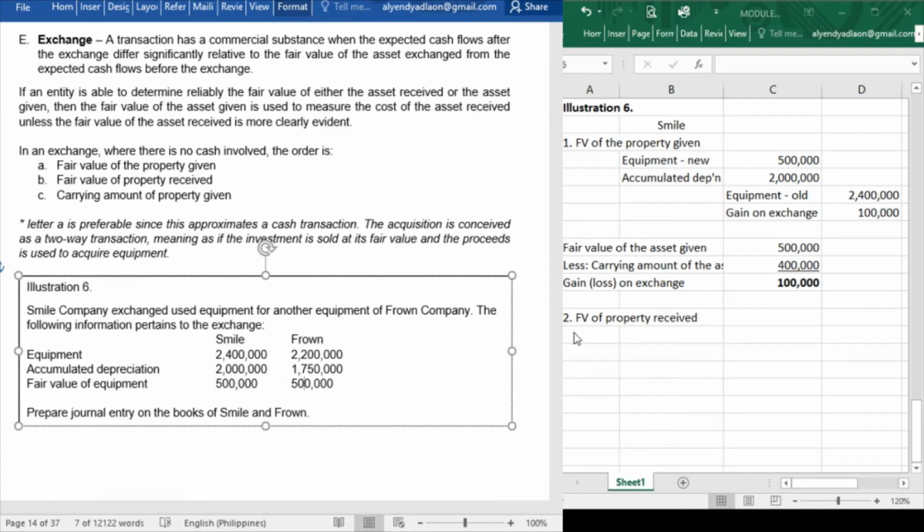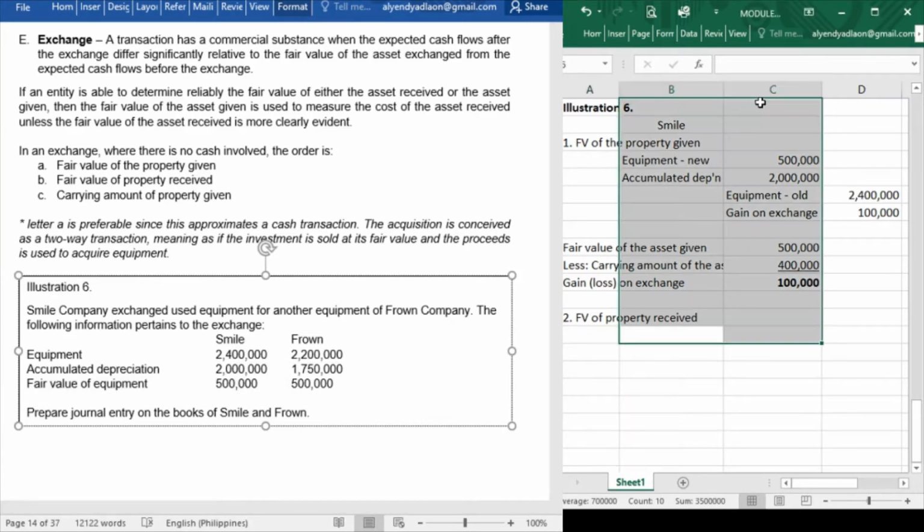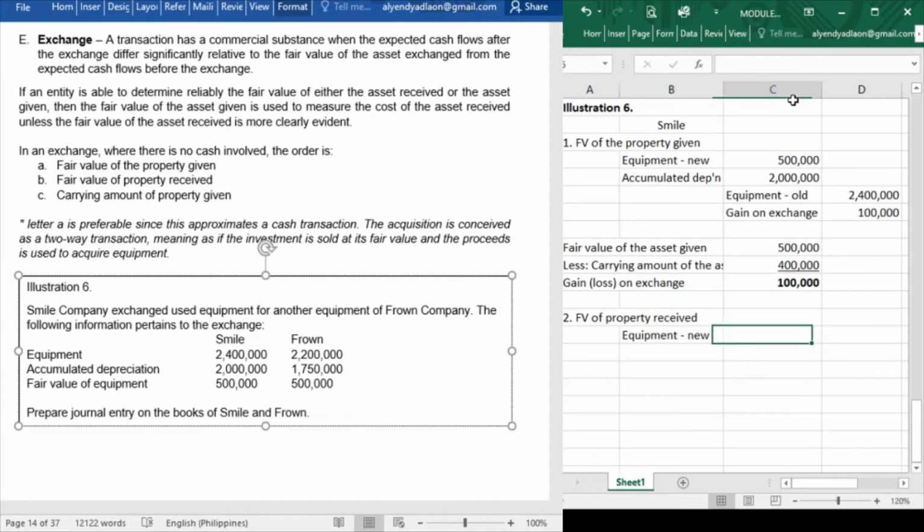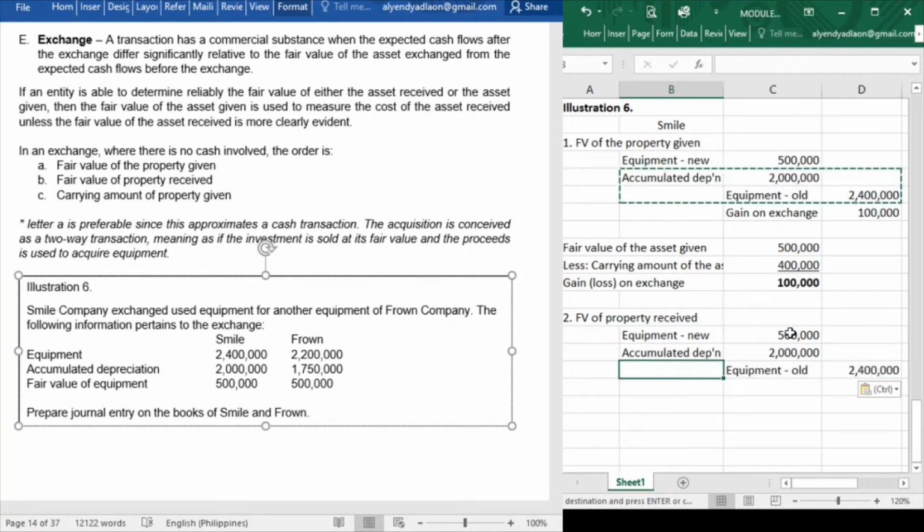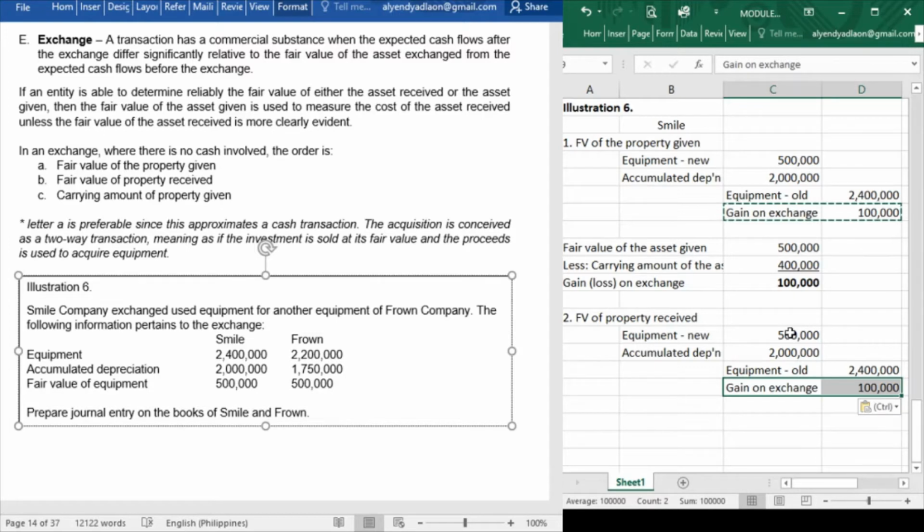So more or less, our journal entries are just the same. So this will be equipment new of 500,000 since the property received is also 500,000 in fair value. And for the equipment old and accumulated depreciation, the same. And of course, the gain on exchange is also the same because we have the same amounts.